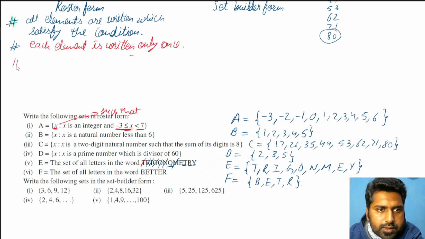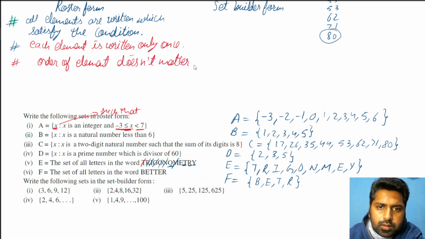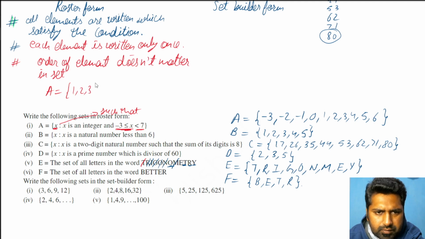One more point was that order of element does not matter. In a set, suppose I say A set is 1, 2, 3 in increasing order, or I can write 1, 3, 2.